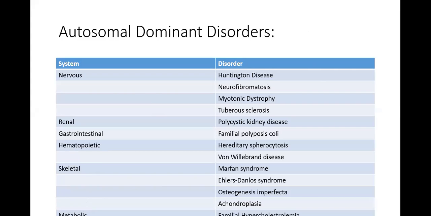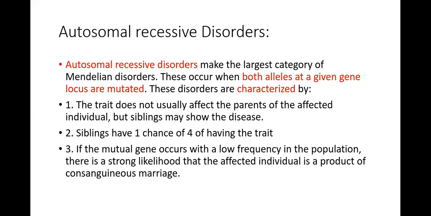Hematopoietic: hereditary spherocytosis and von Willebrand disease. Skeletal: Marfan syndrome, Ehlers-Danlos syndrome, osteogenesis imperfecta, and achondroplasia. All of these diseases you are going to study in your fourth year one by one, so don't think that these things are like Latin to you. These charts are given in your Robbins.